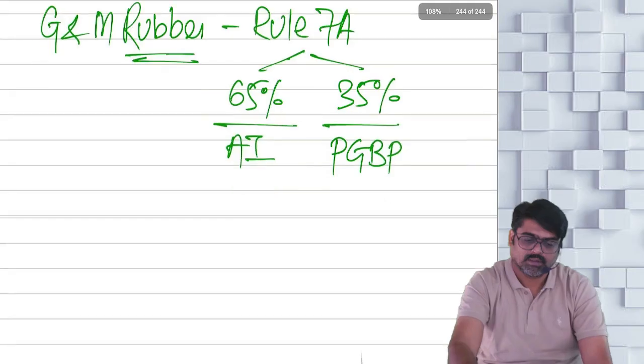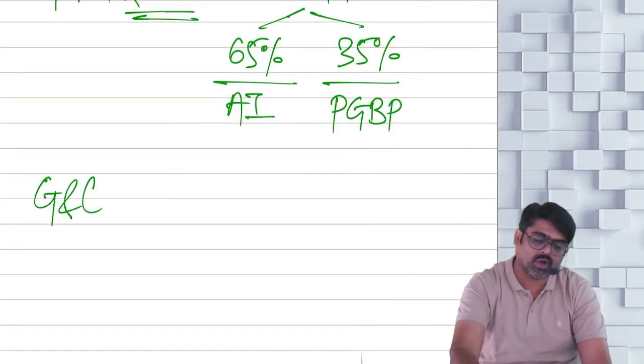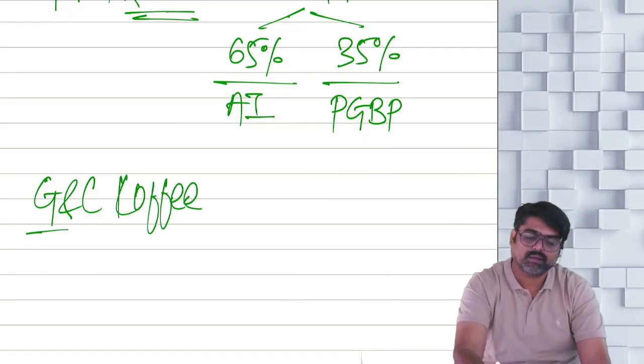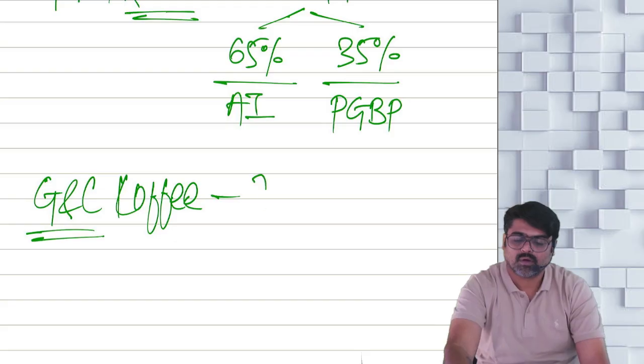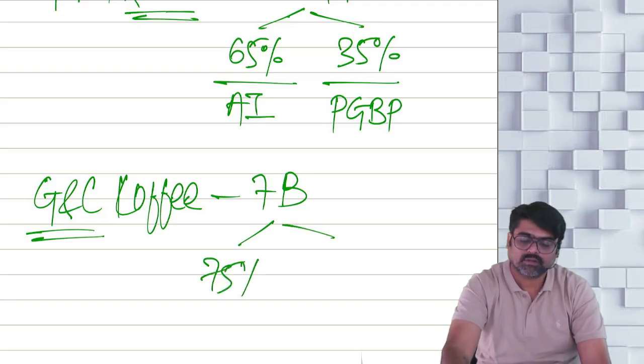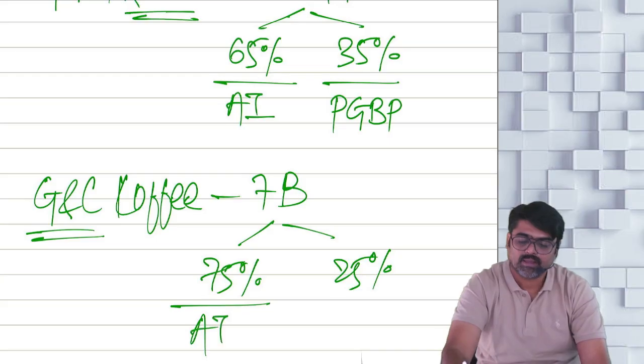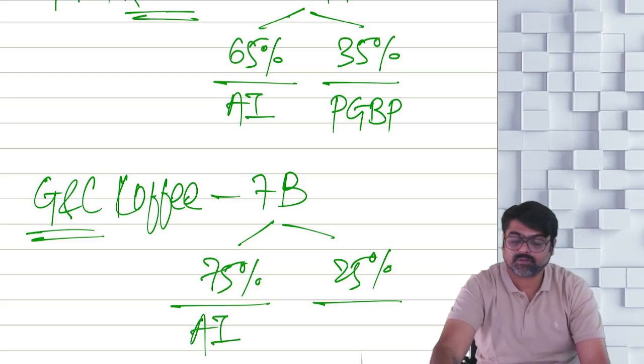Done, sir? Next rule. Growing and curing coffee. Rule 7B. Rule 7B says 75% and 25%. 75% will be agriculture income and 25% will be PGBP income.